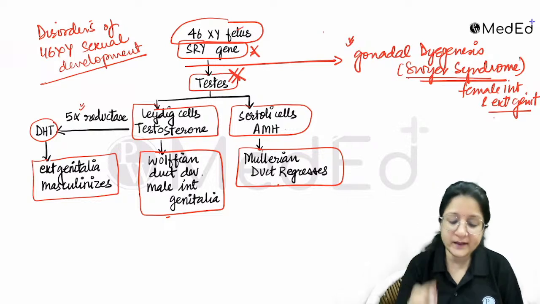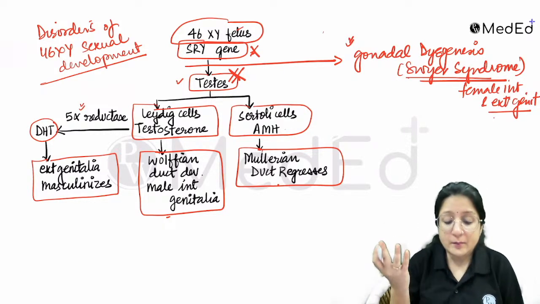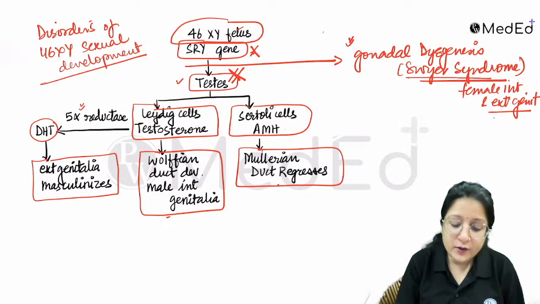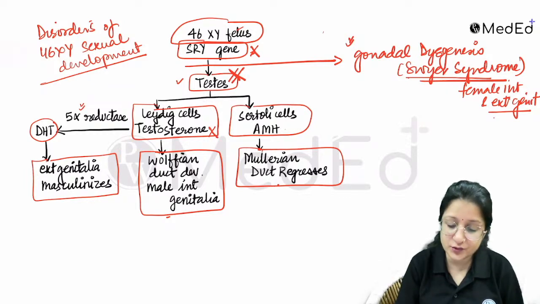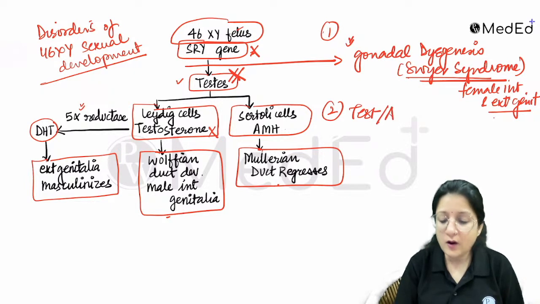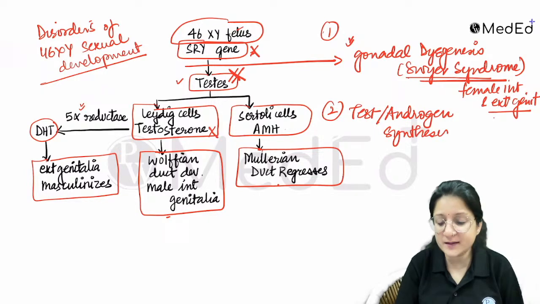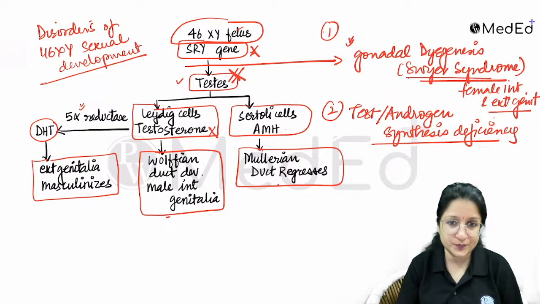The other thing could be that the gonads are testes, but they are not able to synthesize testosterone. So the second thing could be testosterone, or let's say androgen, synthesis deficiency, maybe some rare enzyme deficiency because of which the gonads can't synthesize androgen.